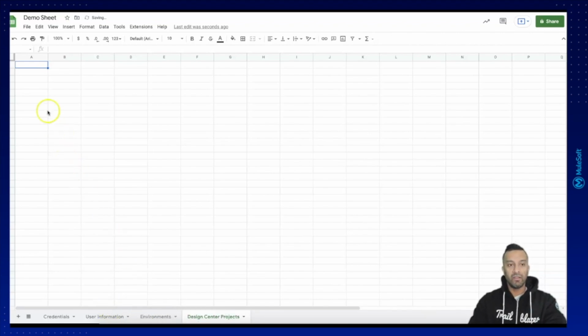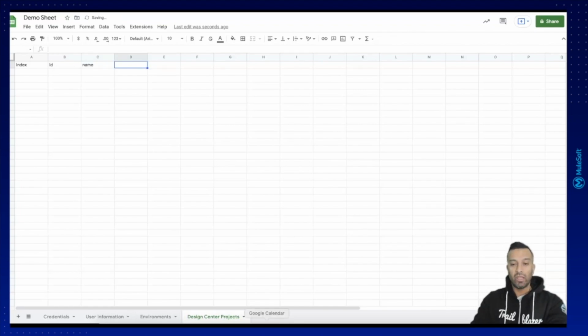And within Design Center Projects, we will decide what is the data we want to retrieve here. So first thing is clear, we need to have again an index column, which will include different numbers, so we can really use it in a flexible way. Let's say ID, name we should have. And now let's go to the Postman collection pack to see what additional data it can provide.